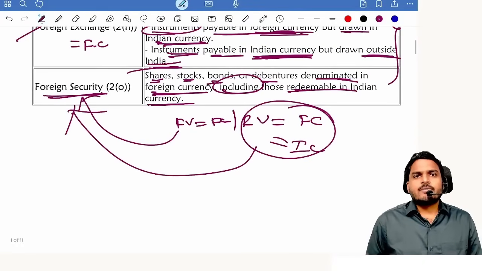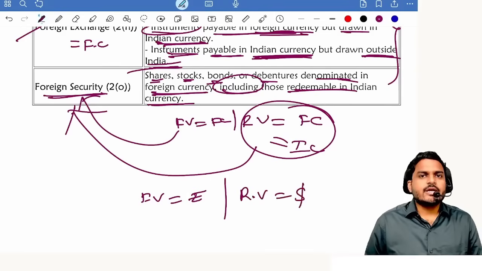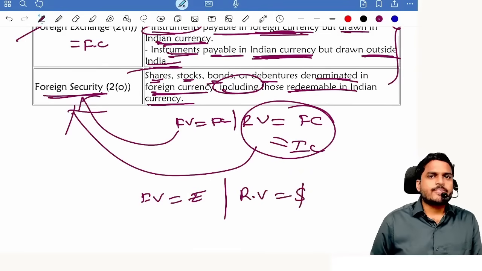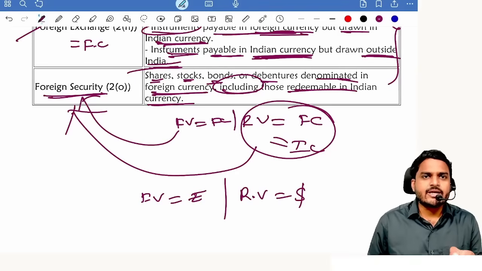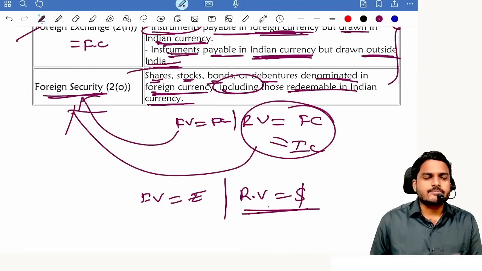Suppose conversely the security's face value is in Indian currency, whereas redemption value is in dollars. Indian security or foreign security? Indian security. Face value denominated in Indian currency, it becomes an Indian security. It is immaterial whether redemption is in dollars or rupees.